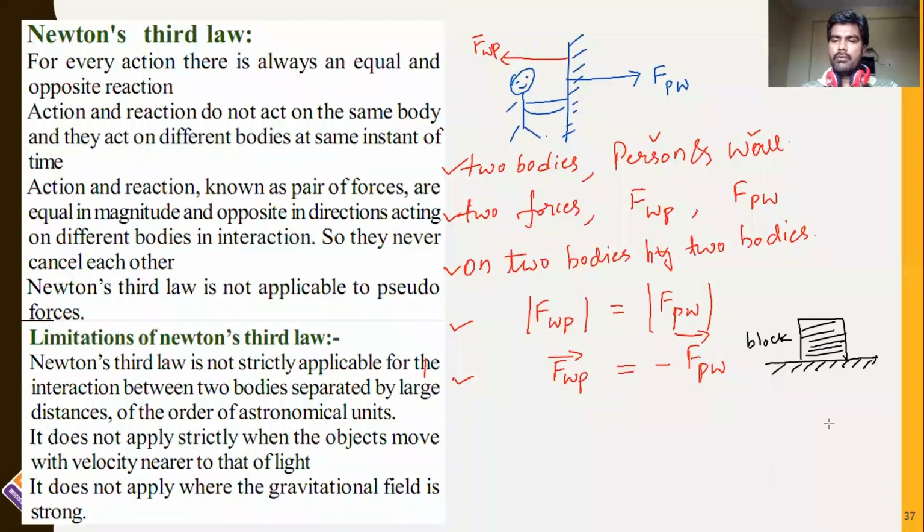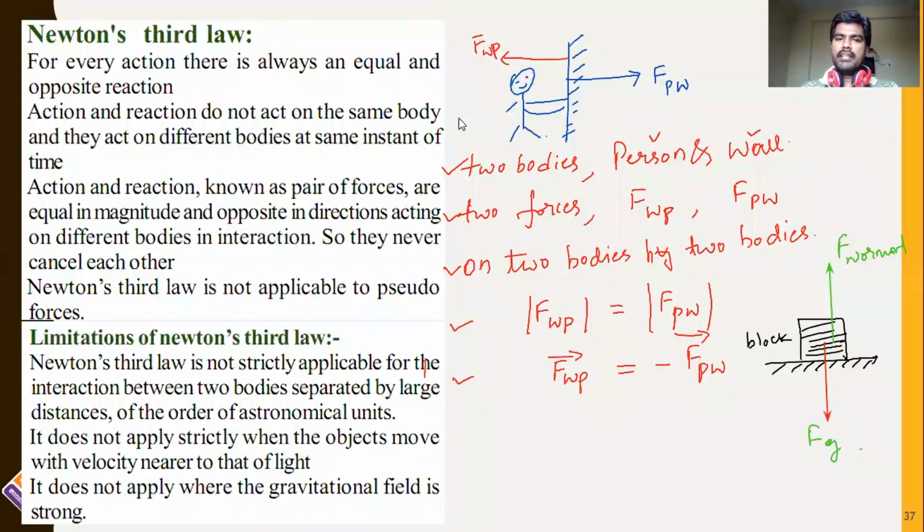One force is in the downward direction, that is the gravitational force, and the other force acting here is the normal reaction, in the upward direction. Gravitational force is acting on the block.